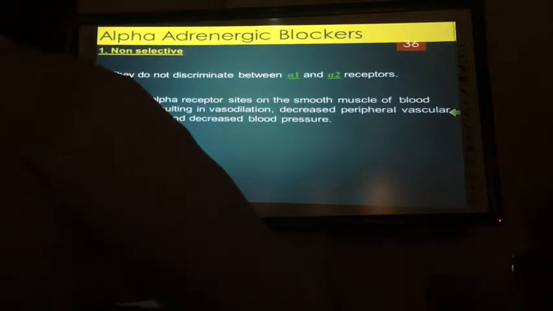Alpha blockers, non-selective, can block both alpha 1 and alpha 2. Selective alpha 1 blockers are a very popular class of drugs for treatment of hypertension.